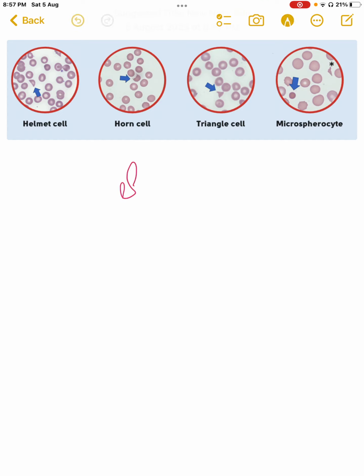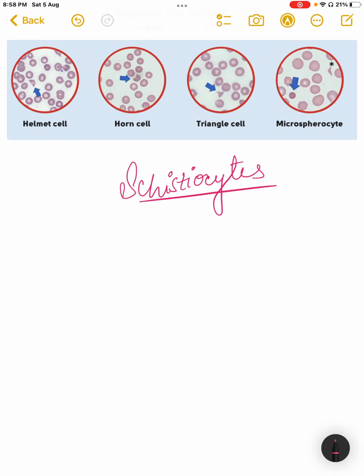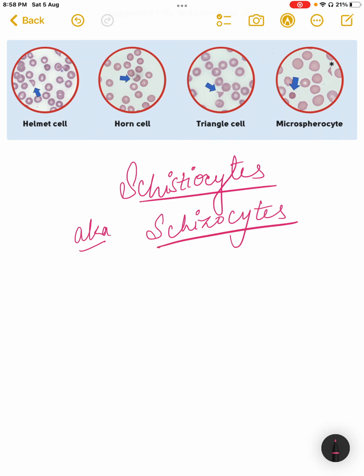As I promised, we'll be very quickly discussing schistocytes. It will be a very brief review, but a very basic knowledge about schistocyte. So first things first, schistocytes are also known as schizocytes. There are two words which we use for them, either a schistocyte or a schizocyte, both mean the same.